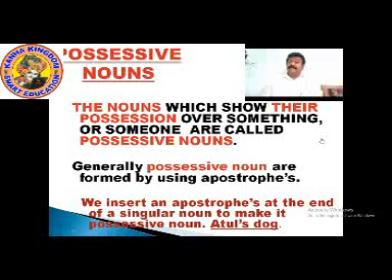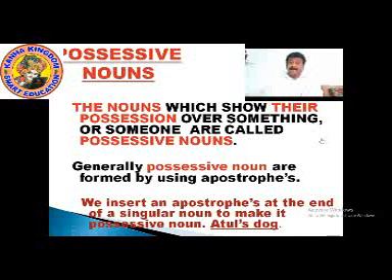Now it shows the ownership, it shows the position for the dog. When we say Atul's dog, it means Atul owns the dog. Atul is in possession of the dog. What is possession? Possession is the ownership, the control, everything. It means the dog is in his possession.